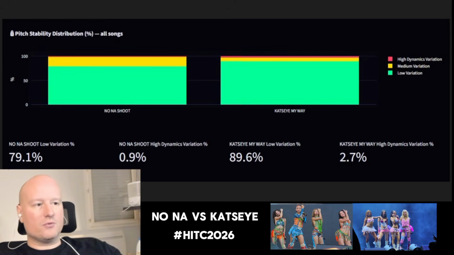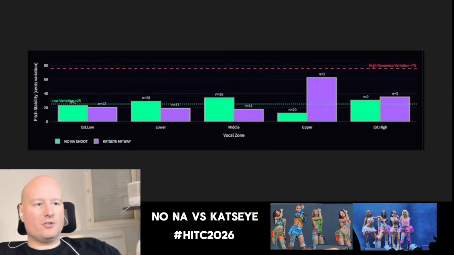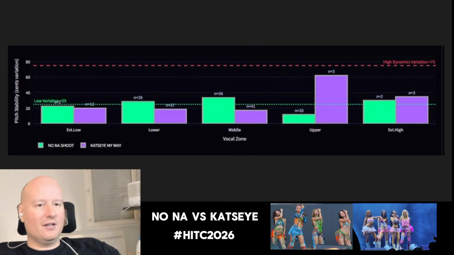Okay, so now I'm going to move to the other graphics and we're going to interpret them together. I'm happy to show you, because it's very much what I do in my medical specialty. This is the analysis I'm doing. We're looking at the pitch stability. So basically the lower, right, you have a higher dynamic variation. Not this one right here, don't count this one as a high dynamic variation. It doesn't show right here.